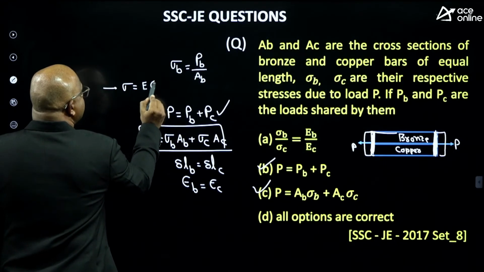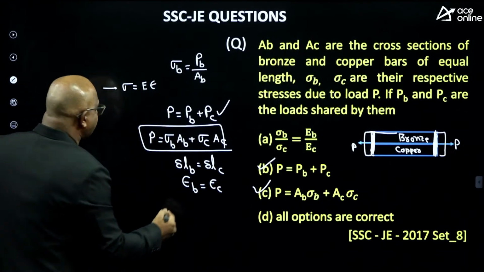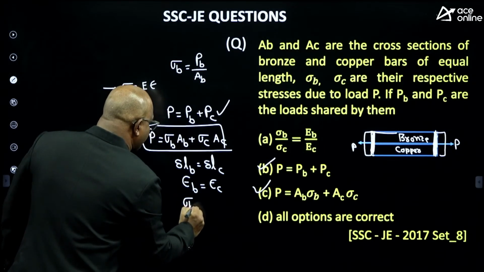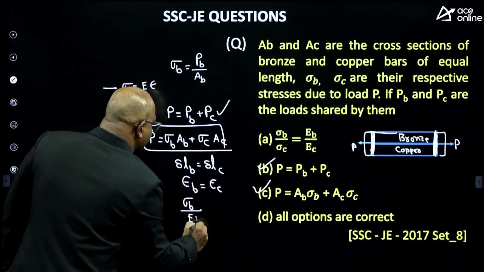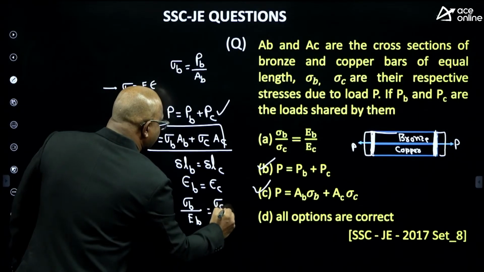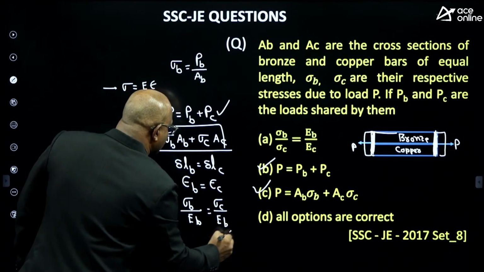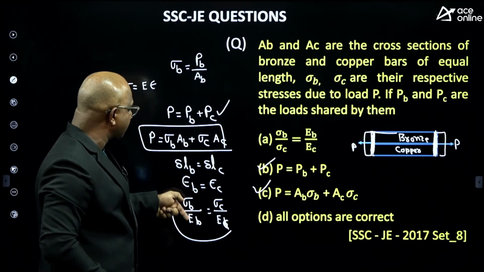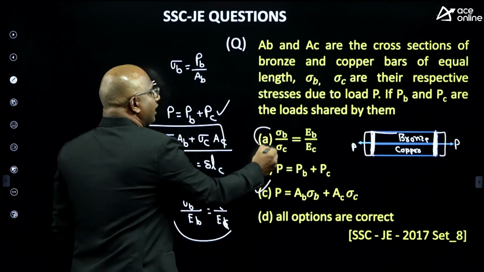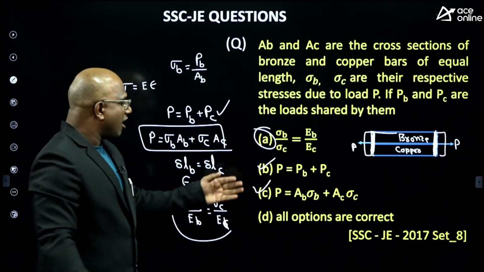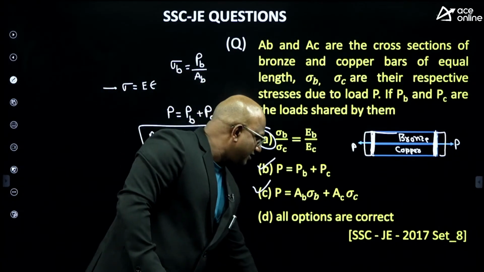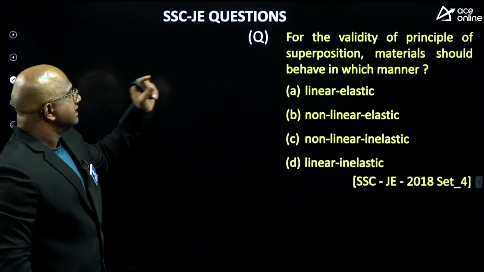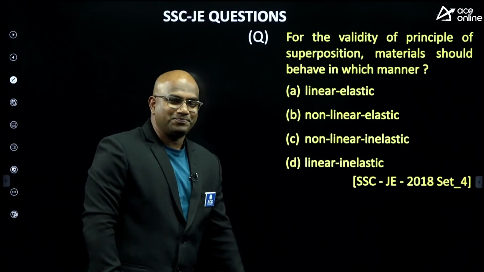Stress equals E into strain. When the strain is the same, I can write the stress in the bronze by E of the bronze equals the stress in the copper by E of the copper. Just rearrange these terms: sigma B by sigma C equals EB by EC. So option A is also correct. So the right answer is all options are correct, guys. Very good. Next, this is a good question.